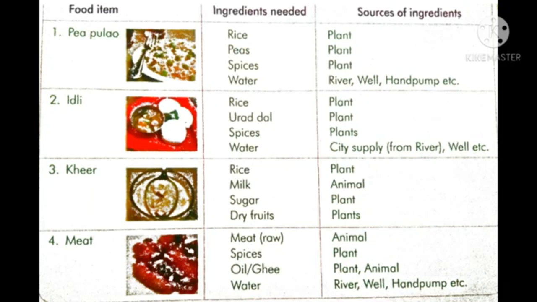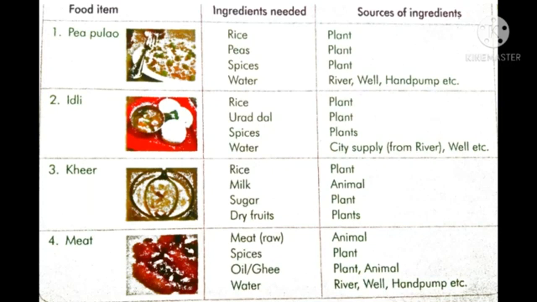See these four examples. The observation from the given picture shows the major sources of the various food ingredients are either plants or animals. Sources of food ingredients are either plants or animals.